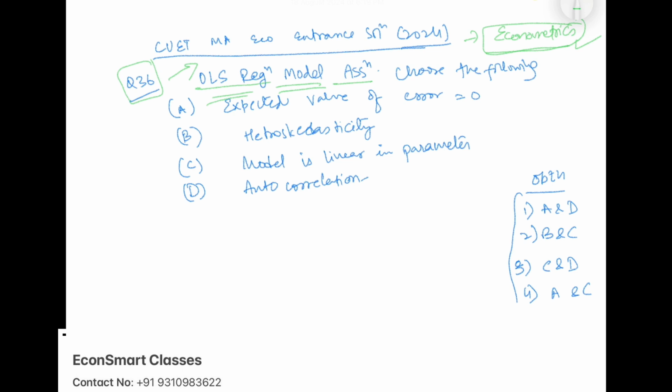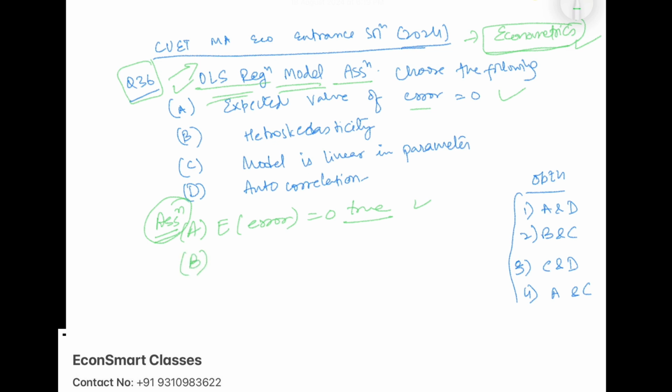So the first option is the expected value of error. This is one of the properties of OLS. It's an assumption under the ordinary least square regression model that the expectation of the error term is taken to be 0. So A is true. This is one of the correct assumptions. Then